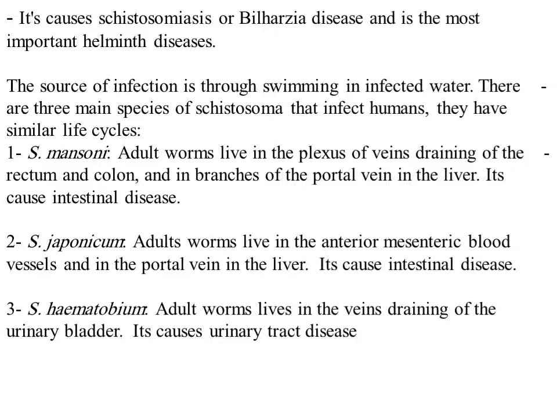The first one is Schistosoma mansoni, in which the adult worms live in the plexus of veins draining the rectum and colon, and in the branches of the portal vein in the liver. It causes intestinal disease. The second, Schistosoma japonicum, in which the adult worms live in the inferior mesenteric blood vessels and in the portal vein in the liver, and it also causes intestinal disease. The third, Schistosoma haematobium, in which adult worms live in the veins draining the urinary bladder. It causes urinary tract disease.